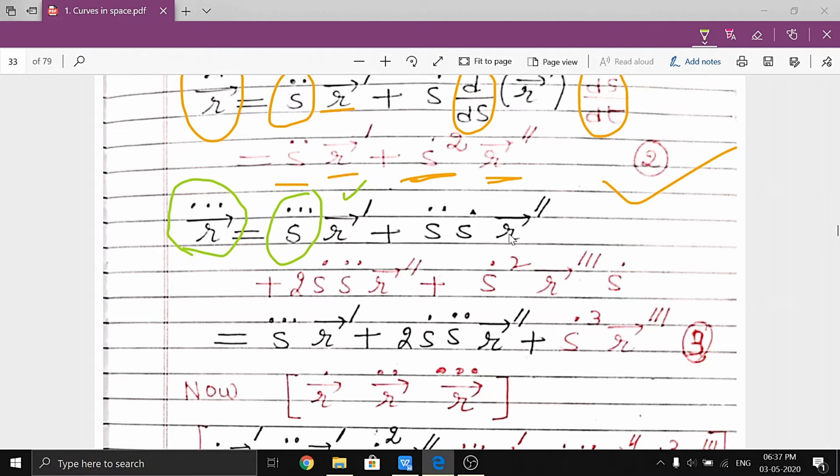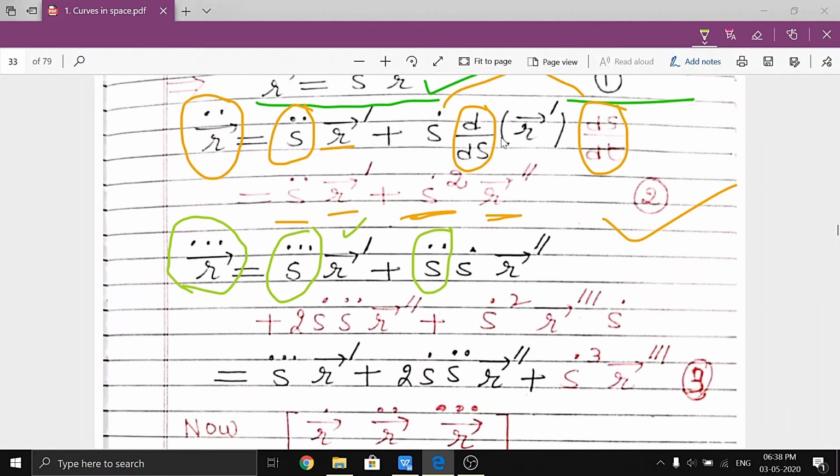Now differentiate this: here the s double dot is placed as it is. Now its derivative we can differentiate through s, so s dot is multiplied, as d by ds into ds by dt. Clear? Now this will become s dot and r double dash.